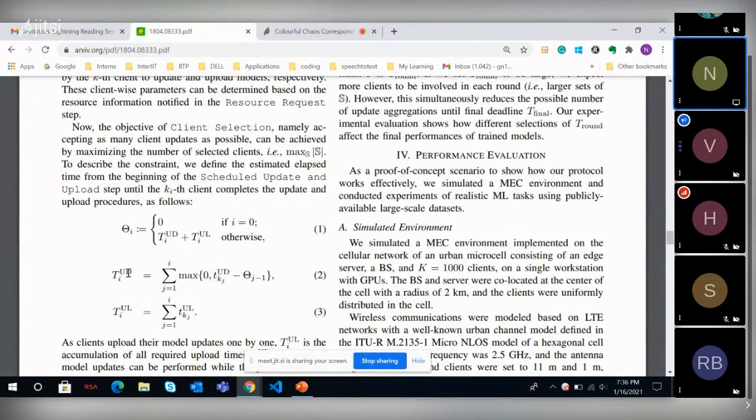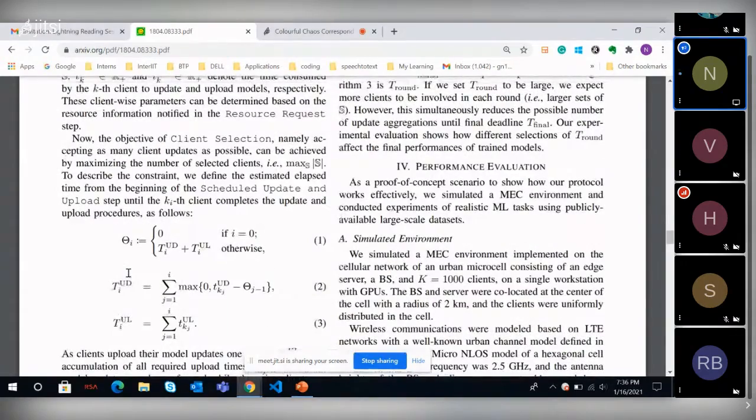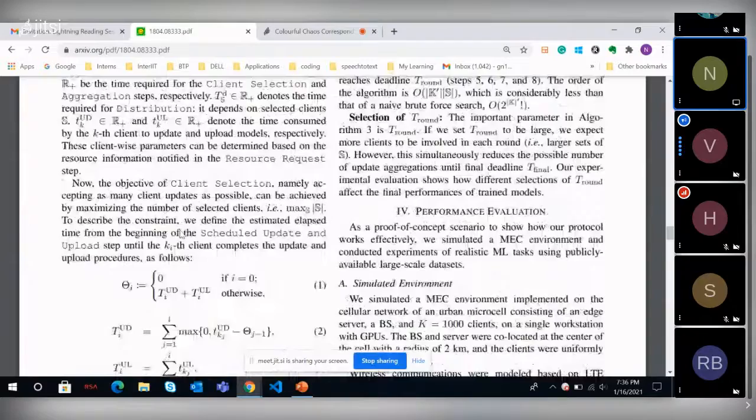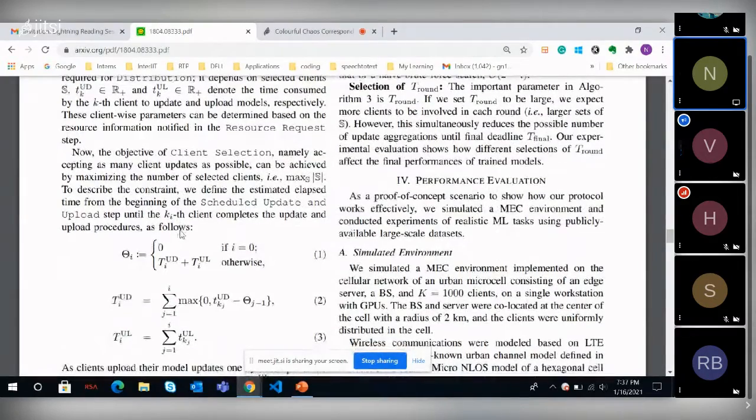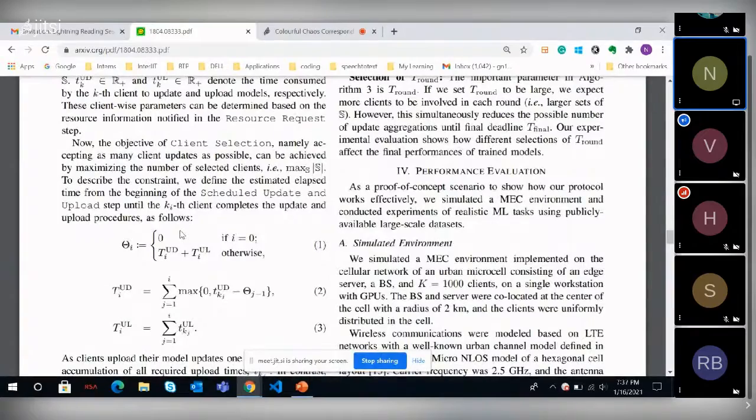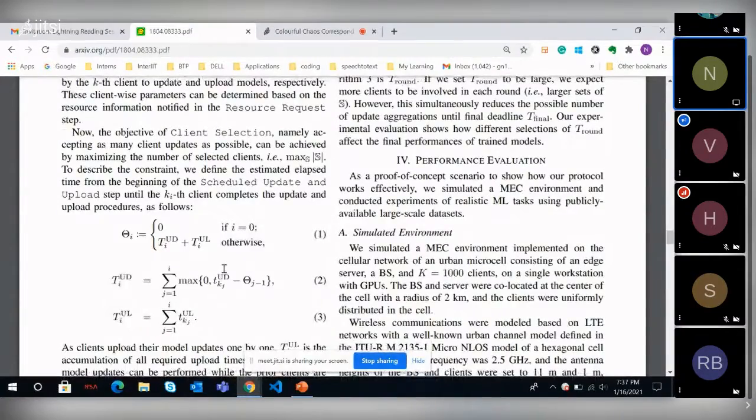Okay. And theta is our total elapsed time, which is initialized to 0. And at the next phase, it would be T update plus T upload. That makes sense. And T update would be TUD for 1. Okay. And for the next cycle, it would be T1 UD minus T0 UD, and max of that. Yes.